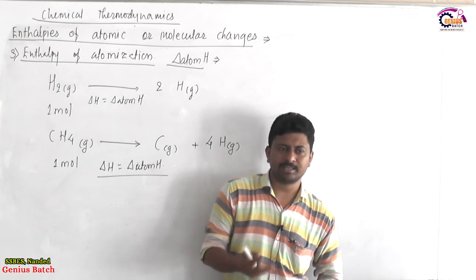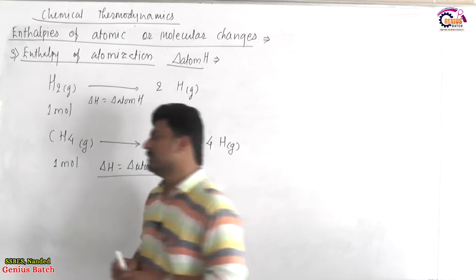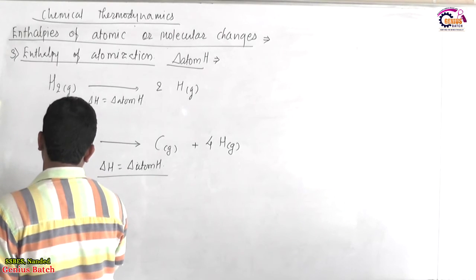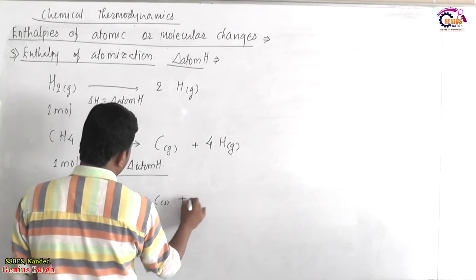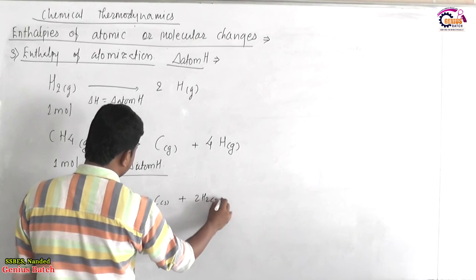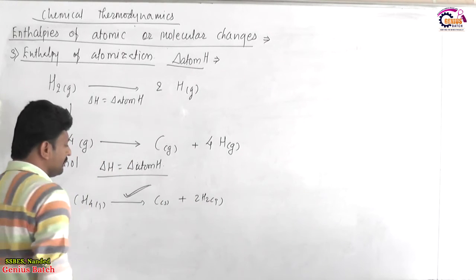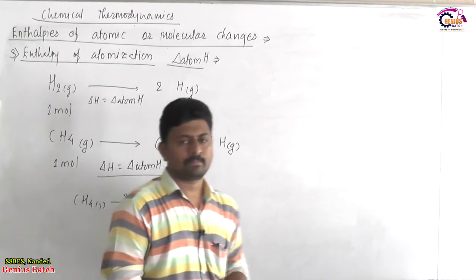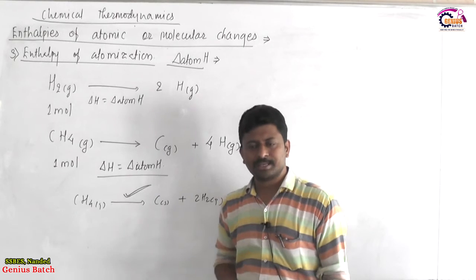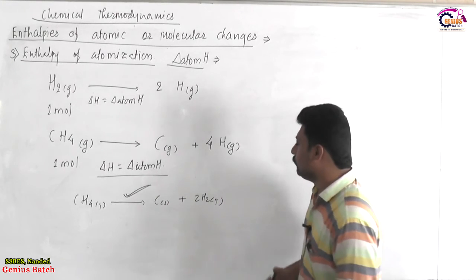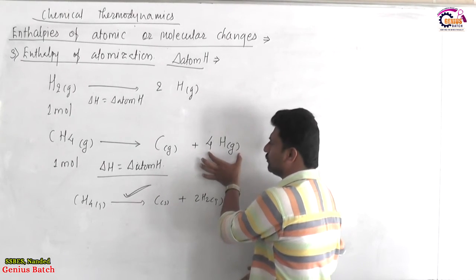So cleavage of methane can be written like: gaseous methane is broken down, gaseous methane converts to solid carbon with release of 2H2 gaseous. This is a practical example. Possible it is. But atomization means converting into gaseous atoms, and converting into 4 moles of gaseous hydrogen atoms.